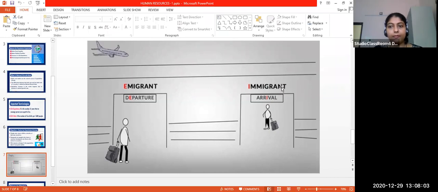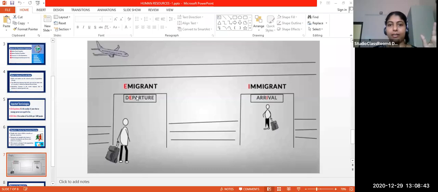Clear? If you are leaving India, suppose you are traveling from Cochin airport going to the UK, there you are an emigrant. Then you reach the UK airport, there you will be an immigrant. Clear? Yes, ma'am.